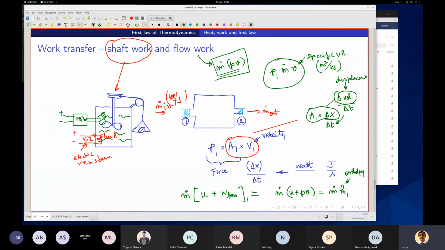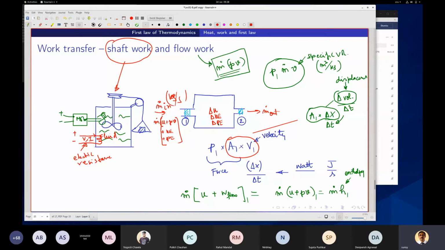So this is enthalpy. Inside, there is a change in internal energy plus change in kinetic energy plus change in potential energy, while through this I am having my m dot along with that internal energy plus PV, plus kinetic energy is coming in, plus potential energy is also coming in, right?